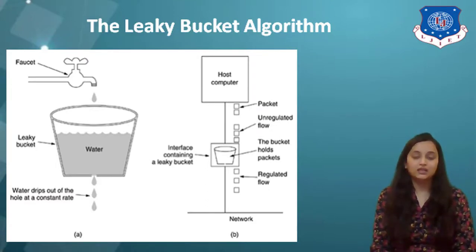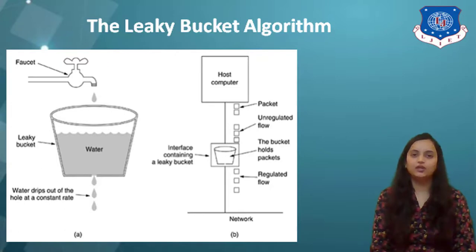In fact, it is nothing other than a single server queuing system with constant service time. The host is allowed to put one packet per clock tick onto the network. Again, this can be enforced by the interface card or by the operating system. This mechanism turns an uneven flow of packets from the user process inside the host into an even flow of packets onto the network, smoothing out bursts and greatly reducing the chances of congestion.